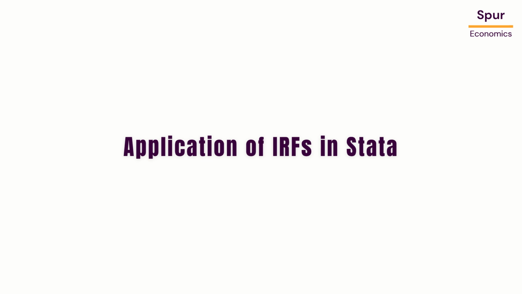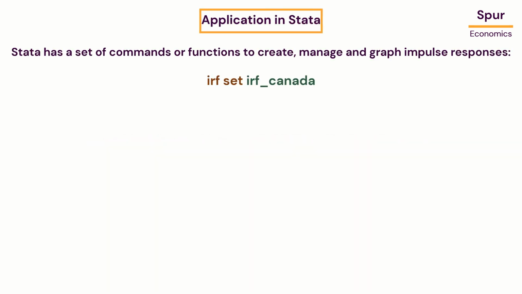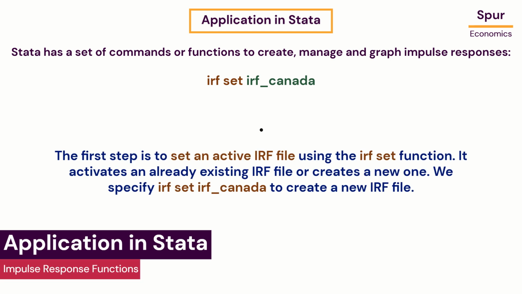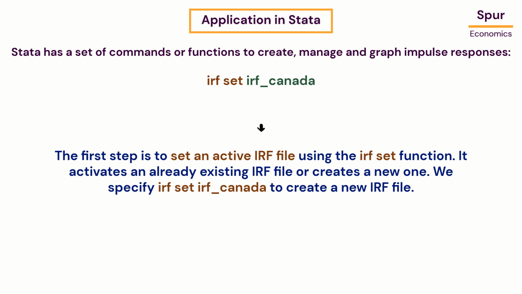Stata has a set of commands or functions to create, manage and graph impulse responses. The first step is to set an active IRF file using the IRF set function. It activates an already existing IRF file or creates a new one. We specify IRF set IRF Canada to create a new IRF file.